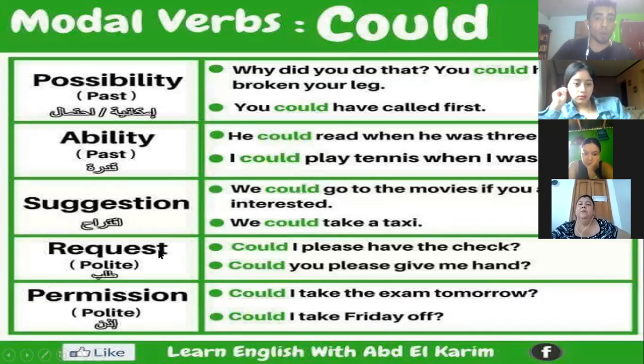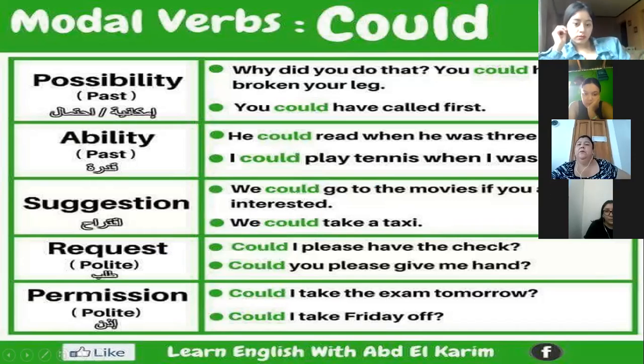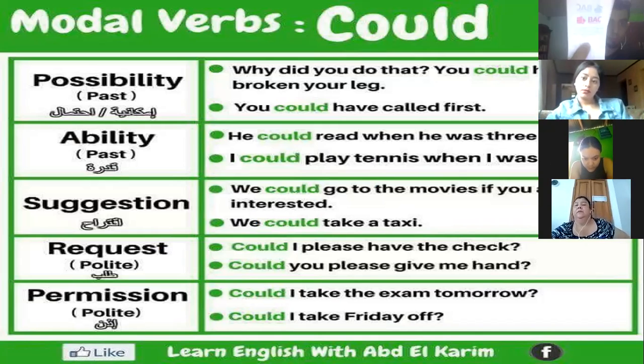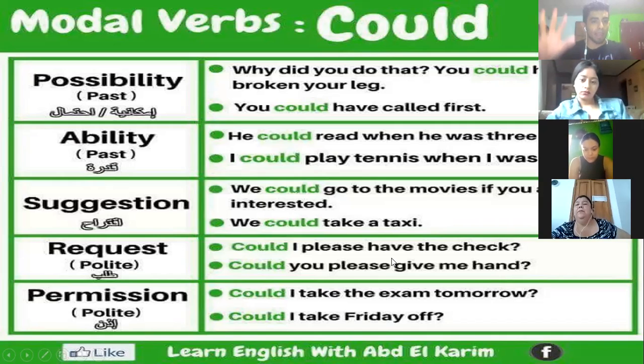Requests, people, when you're asking for something, like permission or something like that, right? Request: Could I please have the check? Remember that the check is, this is a check. Could I please have the check? Could you please give me a hand? Give me a hand. It's like give me some help or try to help me.